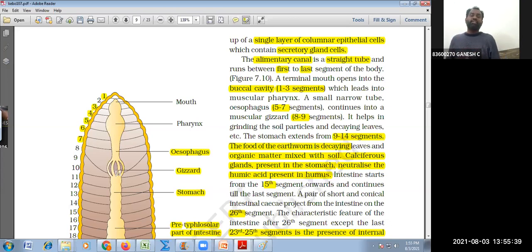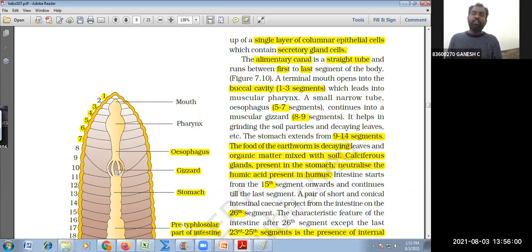Even though it is acidic, it is only slightly acidic. But earthworms feed on decaying organic matter, so it is acidic there. To neutralize it, the calciferous gland present in the stomach produces a substance. So this is all about the alimentary canal of earthworm.